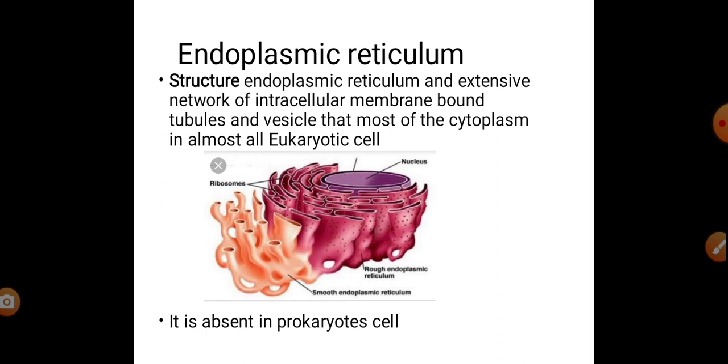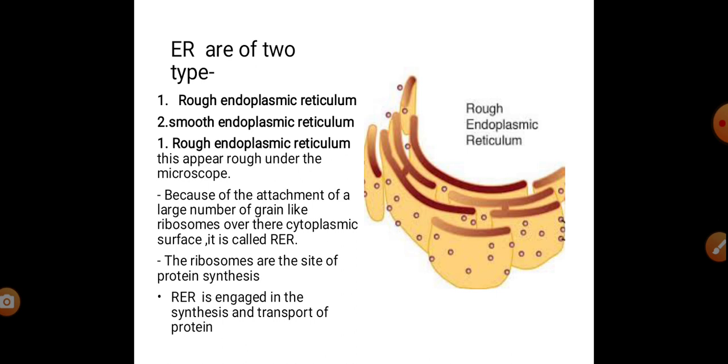The endoplasmic reticulum is most prominent in a young and dividing cell as compared to an older cell. It is absent in a prokaryotic cell. Now, the types of endoplasmic reticulum: mainly there are two types. First is the rough endoplasmic reticulum, RER, and second is the smooth endoplasmic reticulum, SER.